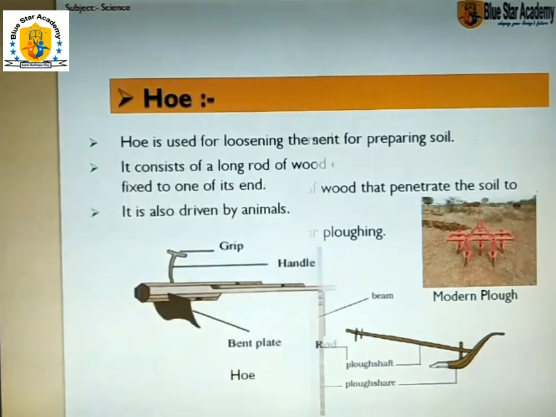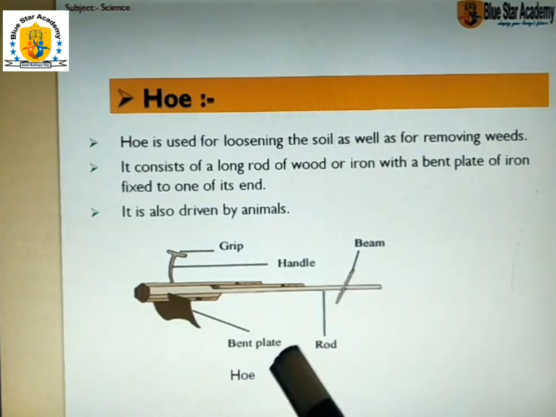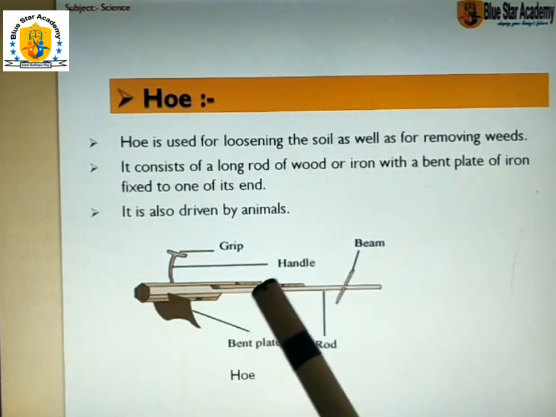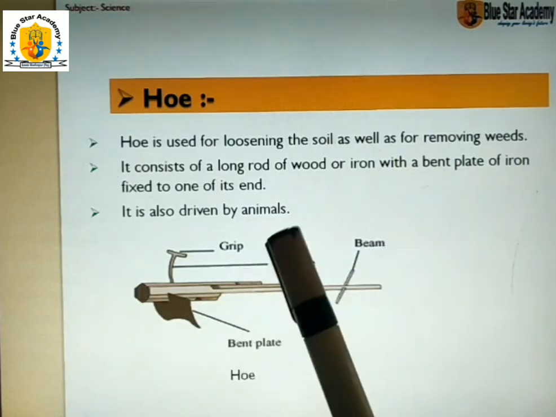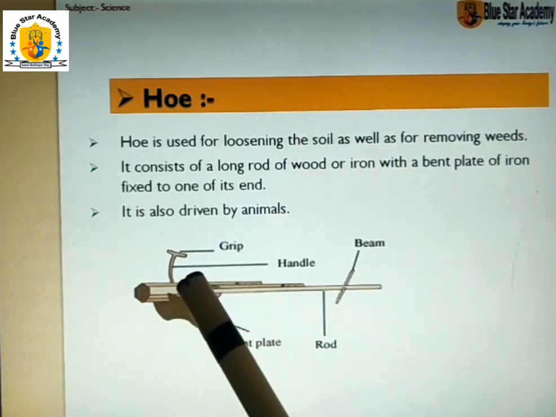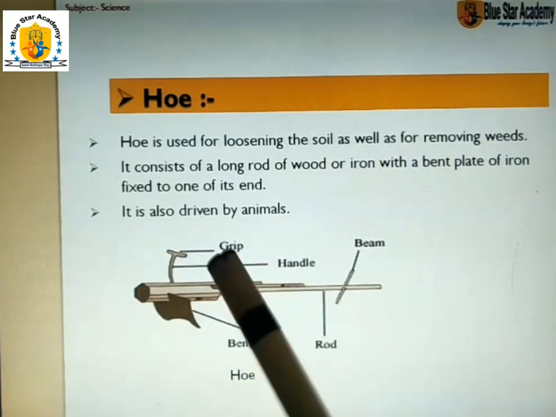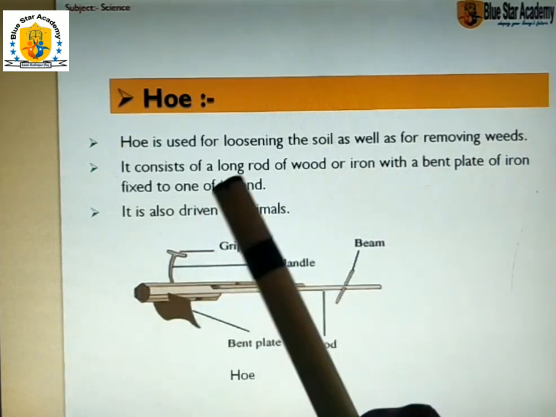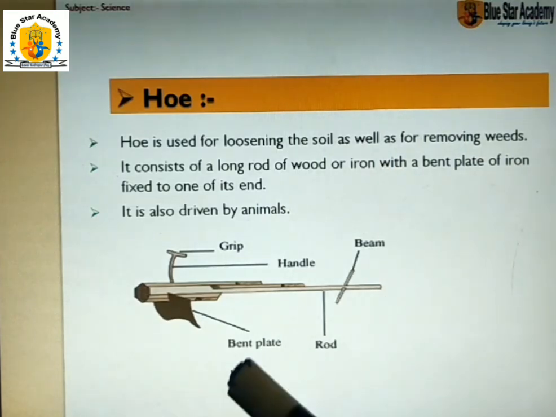And the next one is the hoe. This is the structure, the figure of a hoe. It is a wooden rod, or also an iron rod, consisting of a bent plate of iron and a grip to handle the instrument. The hoe is used for loosening the soil as well as for removing weeds.